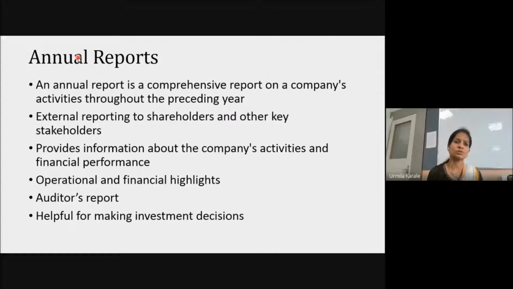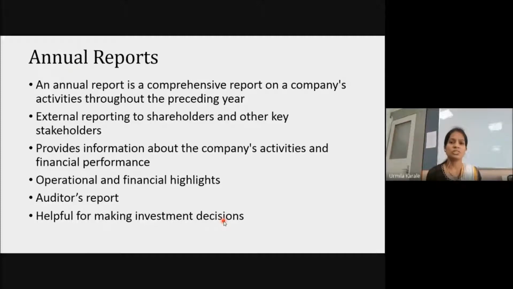These annual reports are basically going to help all the different stakeholders of the business for taking decisions. Now, these decisions may be different based on the stakeholders. Bank will decide whether to sanction loan to this firm or not. Suppliers are going to decide whether to give raw material to this firm on credit basis or not.